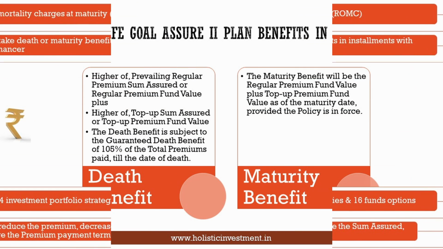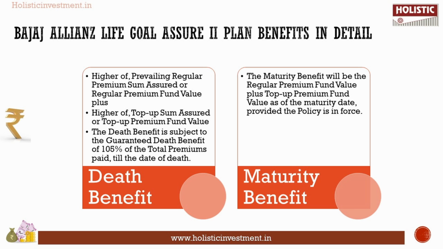Now let's take a look at some of the benefits available in the Bajaj Allianz Life Goal Assure 2 plan. First, the death benefit. The death benefit is given to the nominee when the life insured unfortunately passes away during the policy term.